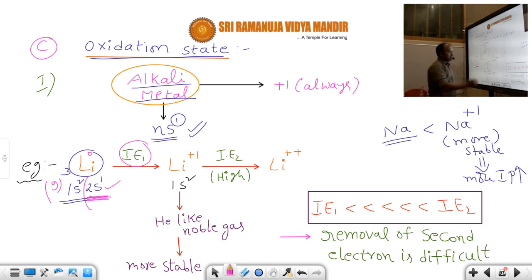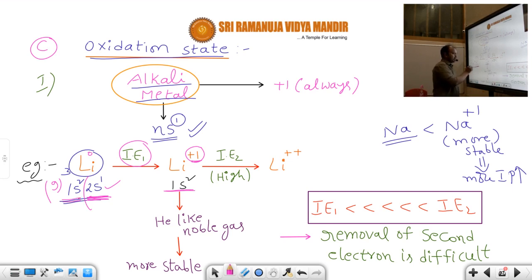When the electron is removed, the electronic configuration is 1s2. Electron removal means positive charge increases. How many electrons are removed? 1 electron. That's why the charge is +1. For a metal, as many electrons as are donated, that many positive charges are present on the atom. So lithium loses 1 electron, that's why +1 charge.